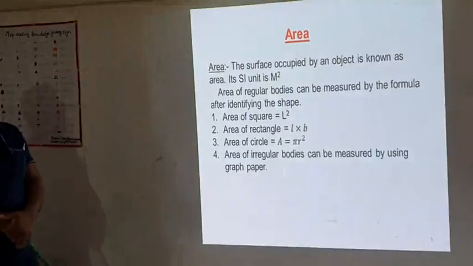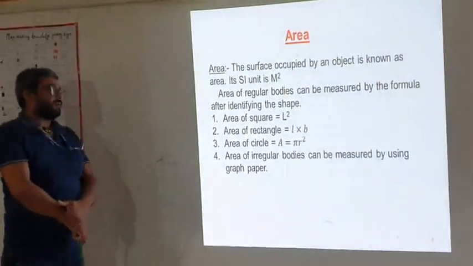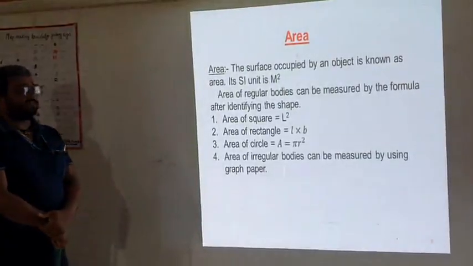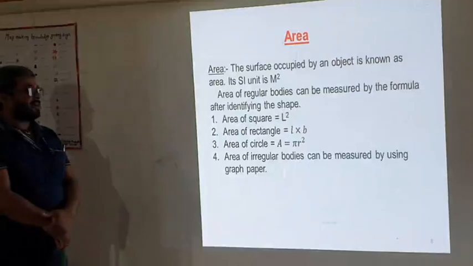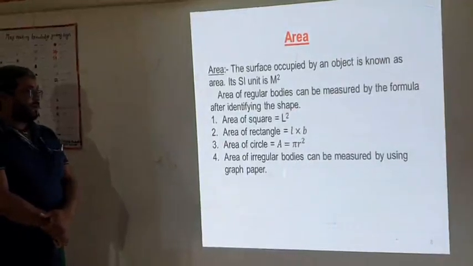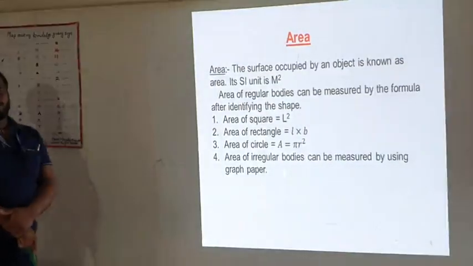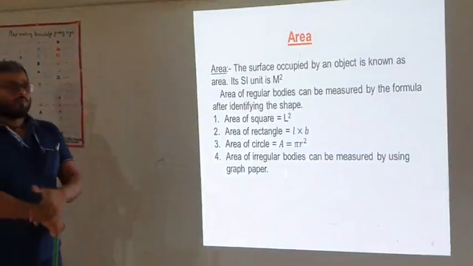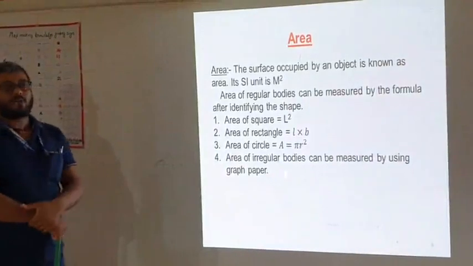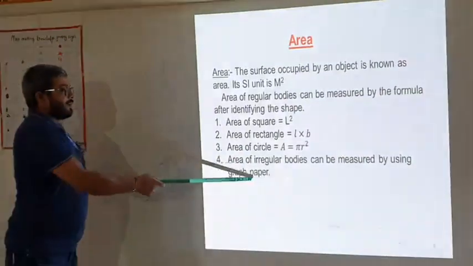Area is measured using formulas. Area of a square is L squared, area of a rectangle is L into B, area of a circle is pi r squared. The area of an irregular object, which does not have a definite shape and size, is measured using graph paper.